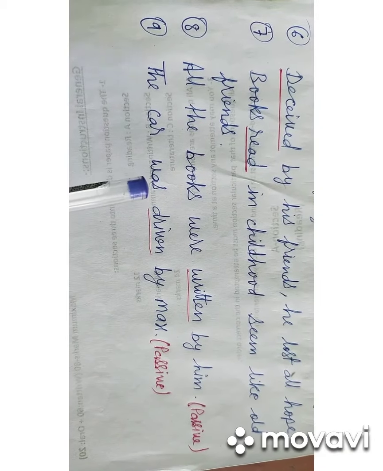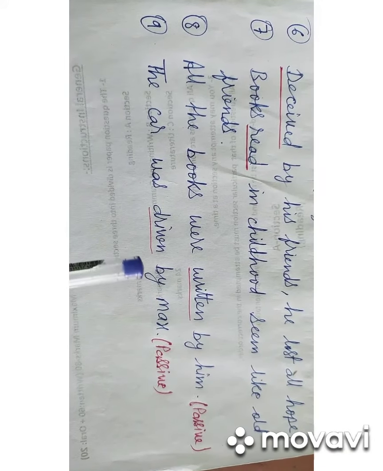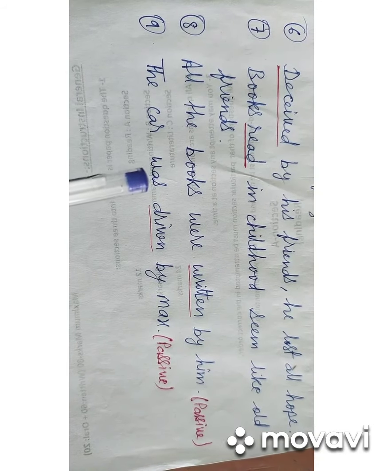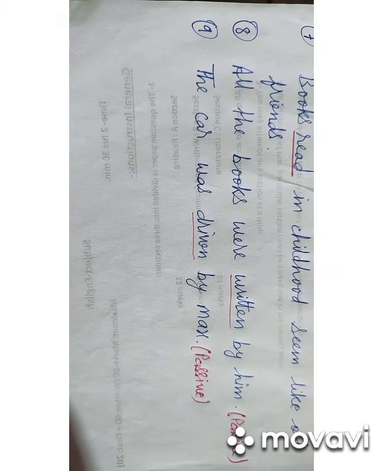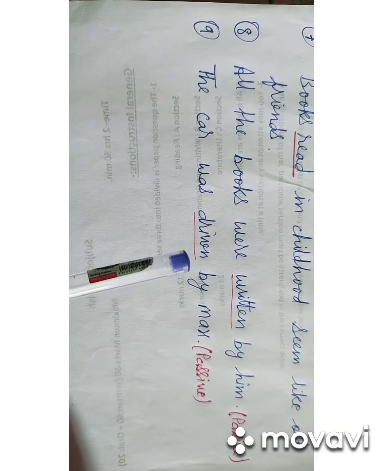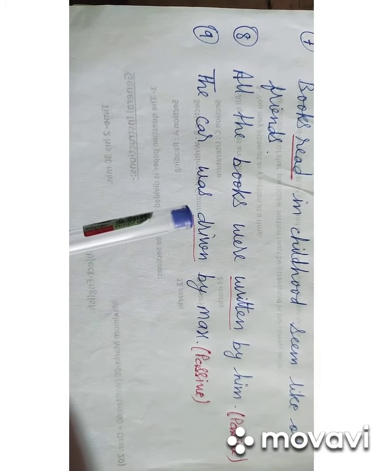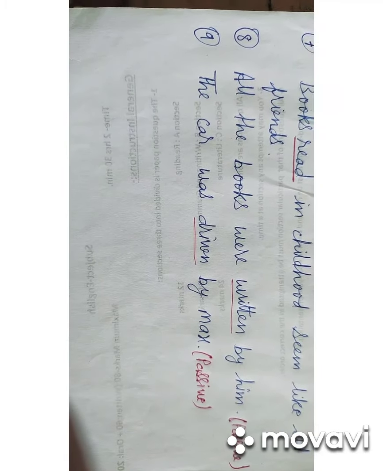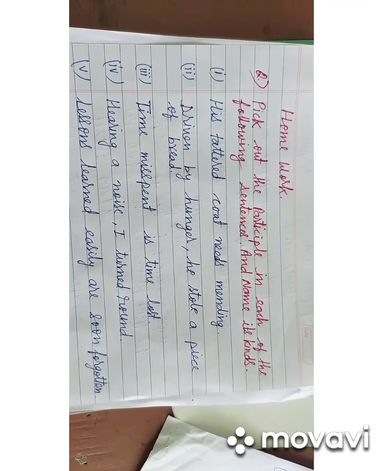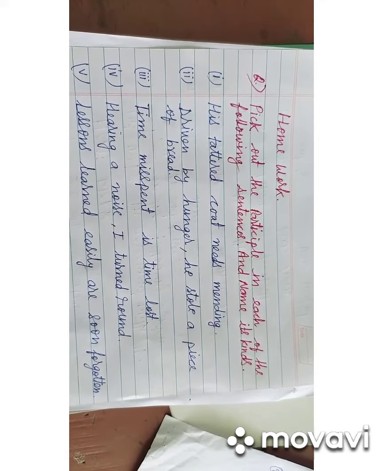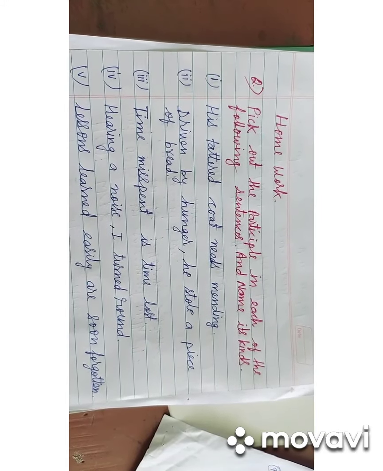Next example, the car was driven by Max. Driven is the verb third form, but it is not the past participle because this verb is used with the helping verb was. This sentence is also in passive form because there is only one verb used in this sentence. I give you some homework in which you have to pick out the participle in each of the following sentences and name its kinds.